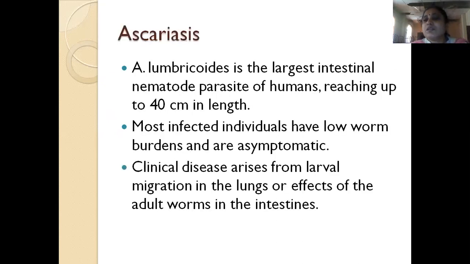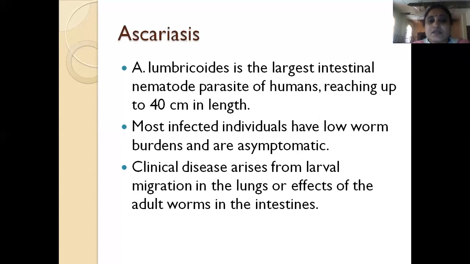So those were the tissue nematodes. Now we have the intestinal nematodes as such, and these are more important. Among intestinal nematodes, one is Ascariasis, that is roundworms. Then we have hookworms like Necator americanus, and the other is Strongyloides. All this we'll deal with now.